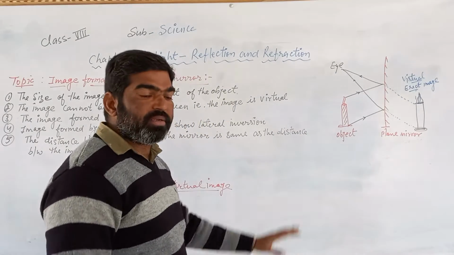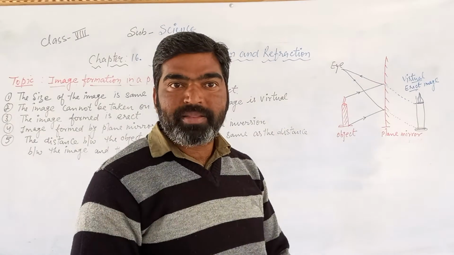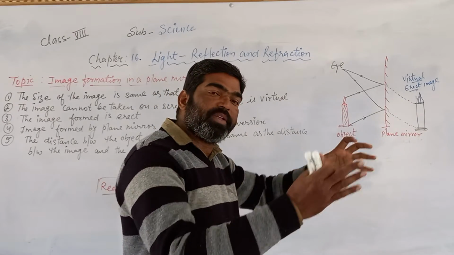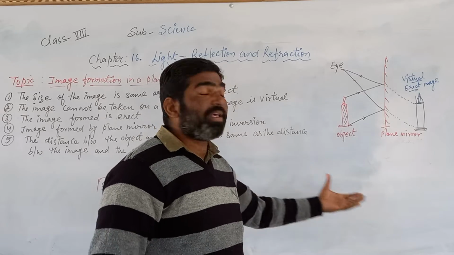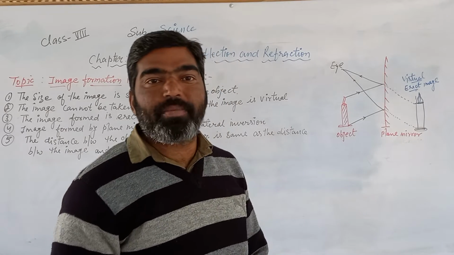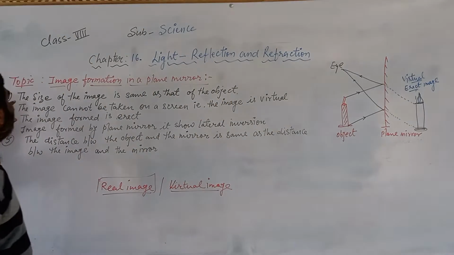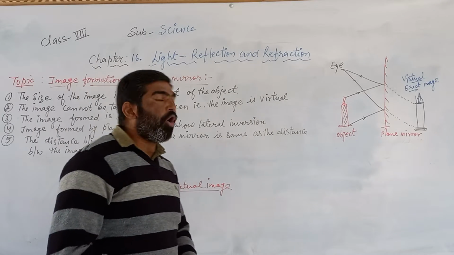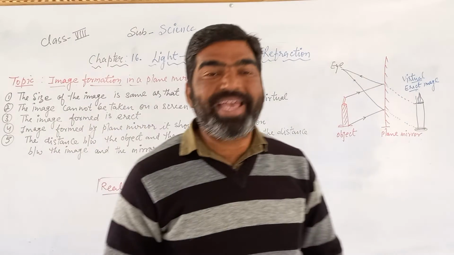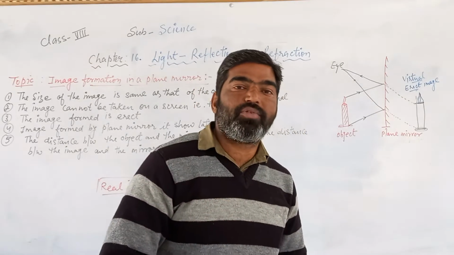Now everybody, see in your textbook page 189, there are clearly five or six basic properties, the basic characteristics, of an image formed by the plane mirror. First, the size of the image is the same as the object. Whatever the size of the object, the image will be the same size.